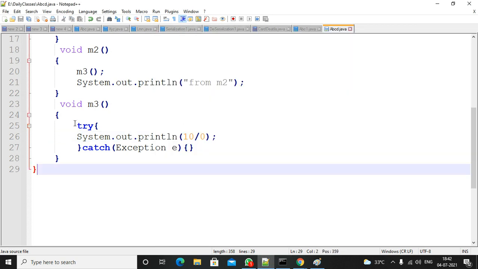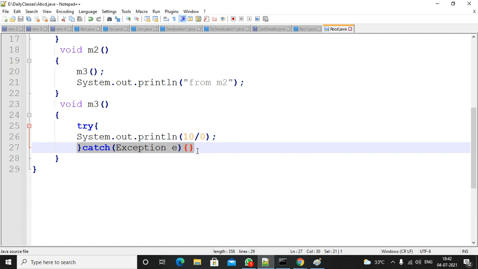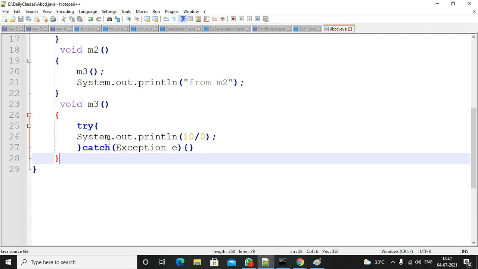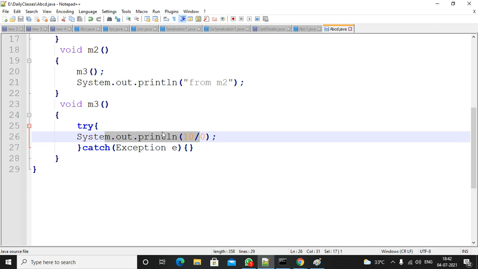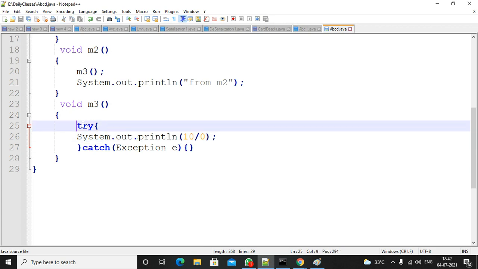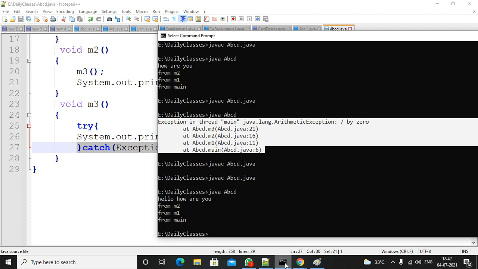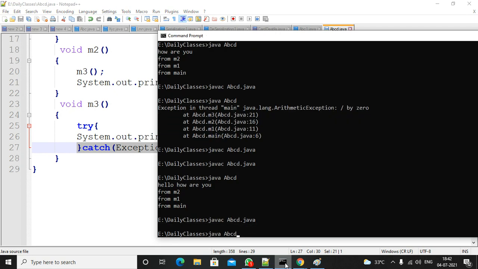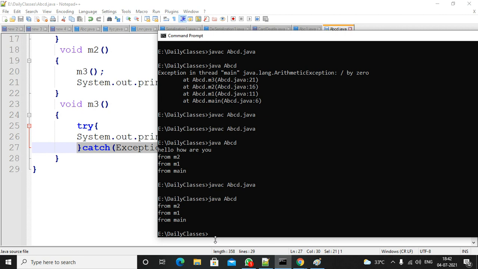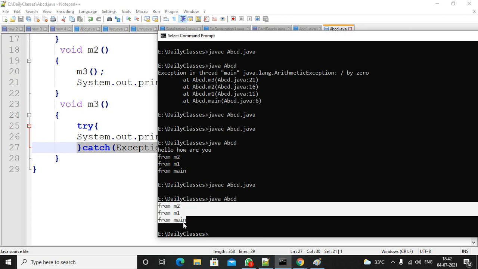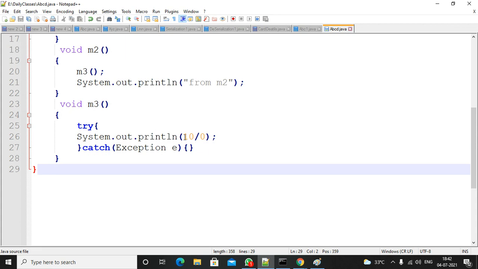Now I have written some code to handle the exception. If I handle the exception, what will happen? Exception is raised. First it will check whether exception handling code is there or not. Yes, exception handling code is there. So the remaining program will be executed normally. If I compile and execute this program, you are not getting any error. This is executing normally. The M3 method code is not there, because I removed it.